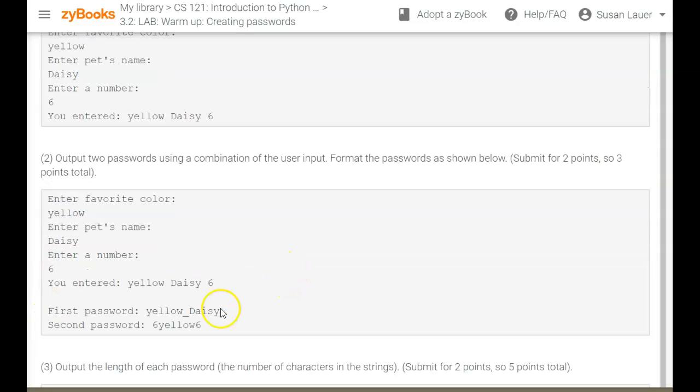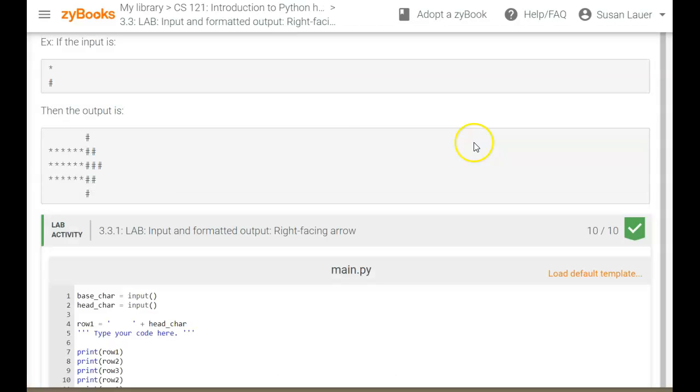When you go to print out the passwords, the first password is not going to be a problem at all, but the second one involves integers and strings. So there's a way to convert an integer to a string. It's the str function, so I recommend you use that.